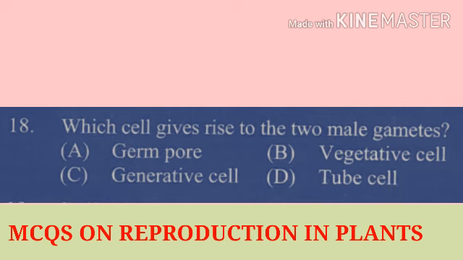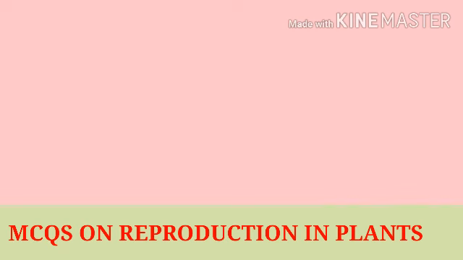In male gametophyte, the vegetative cell and generative cell are there, and the generative cell divides to form two male gametes. Here the correct option is C, that is the generative cell.